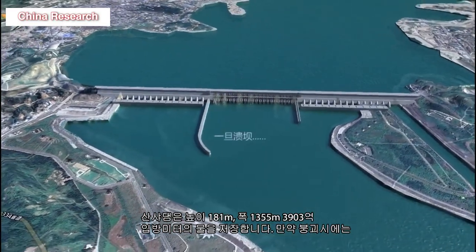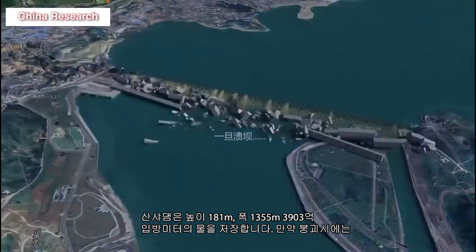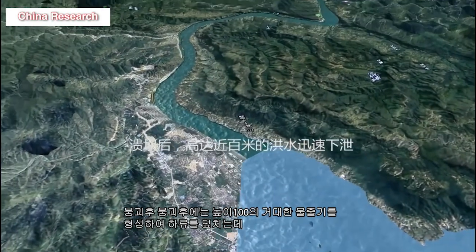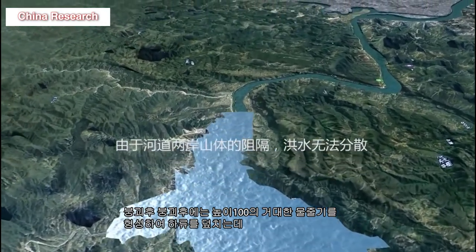Sansha Dam stores 181 meters high, 1,355 meters wide, and 390.3 billion cubic meters of water. Please note that the simulator in the video is just a prediction.